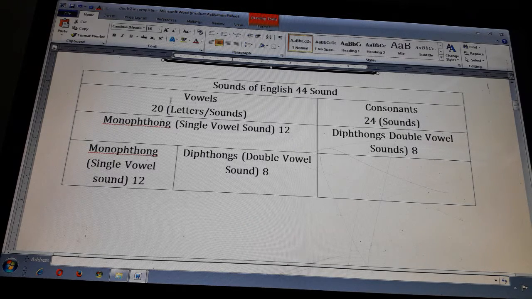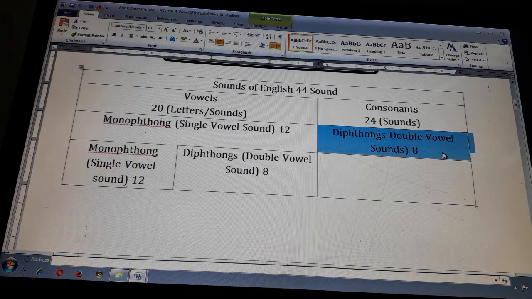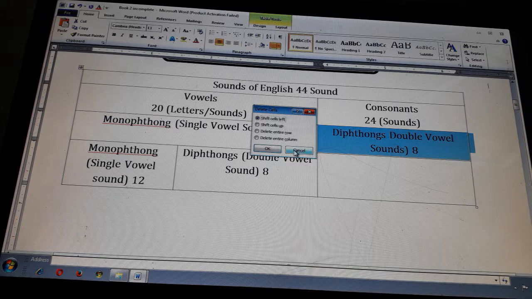These vowel sounds are divided in two categories: one is the monophthong, the other one is the diphthong. Monophthongs are 12 in number and diphthongs are 8 in number. On the other hand, consonant sounds are 24 in number.